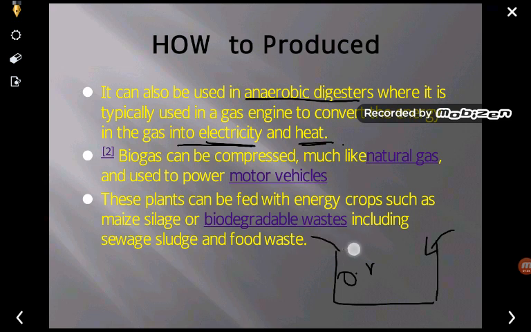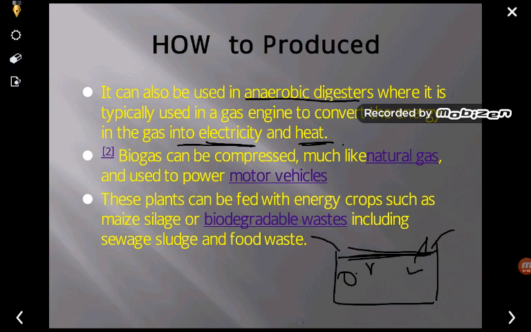You can say that it is a storage of the organic waste. All types of waste, maybe food waste, maybe crop waste, maybe sewage sludge etc., can be fed into the plant, and then after the fermentation and due to the anaerobic condition, the gas is normally developed.